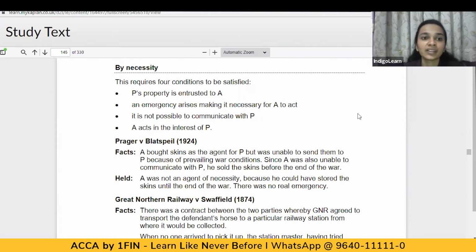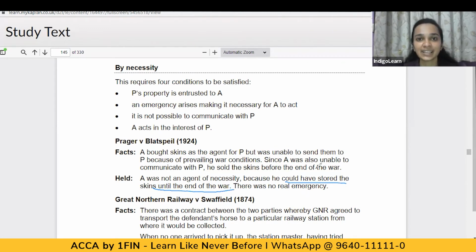There is nothing mentioned that the skins would destroy or perish if not sold. So there's nothing mentioned about the damage or destruction of the skins. In this situation, A was not an agent of necessity, because he could have stored the skins until the end of the war. So there was no real emergency which had actually arisen.